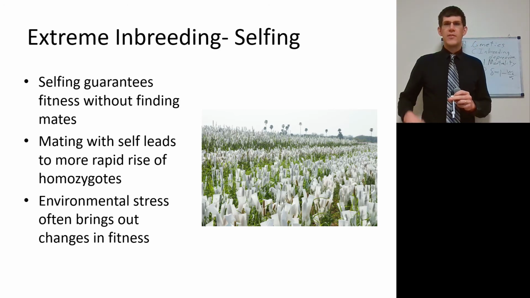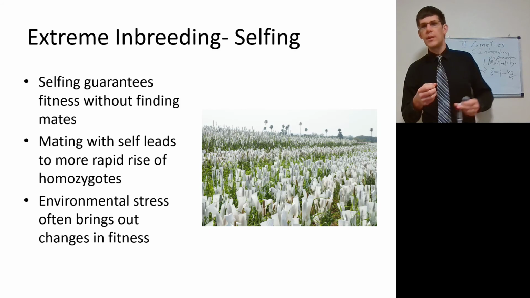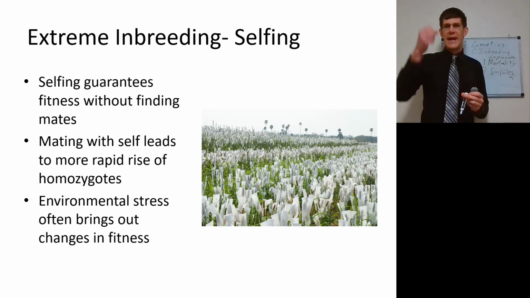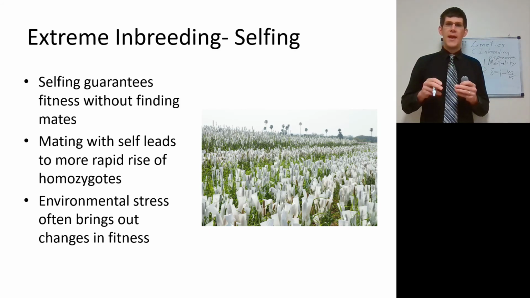So selfing is when organisms are going to reproduce exclusively with themselves. Here we see a bunch of plants that are being forced to self. This is a wheat breeding experiment. What's going on here is you put bags over the wheat tops, and the pollen from the wheat then has to go to those self-same stigmas.